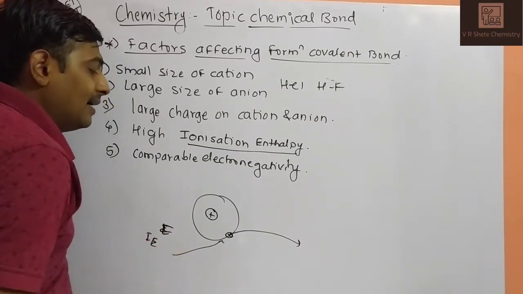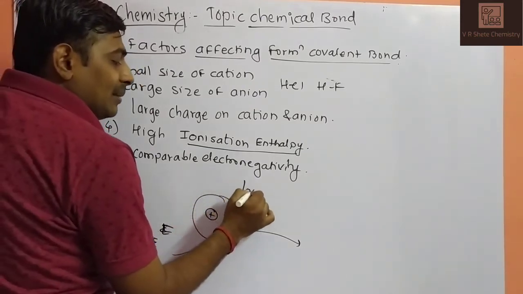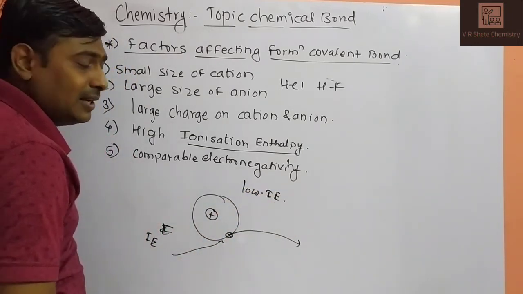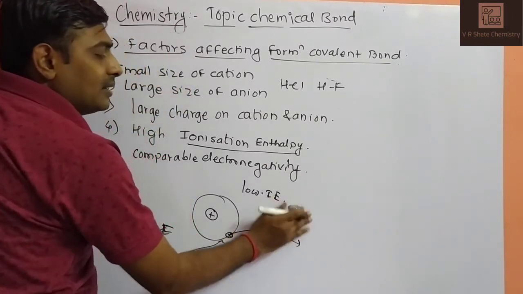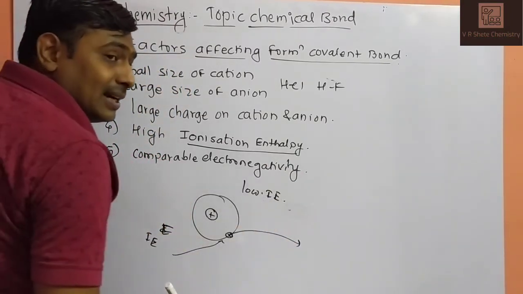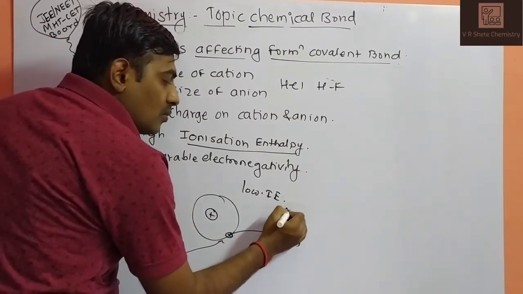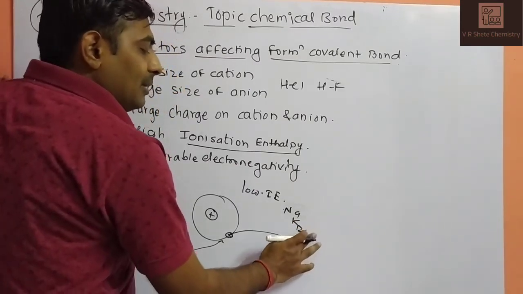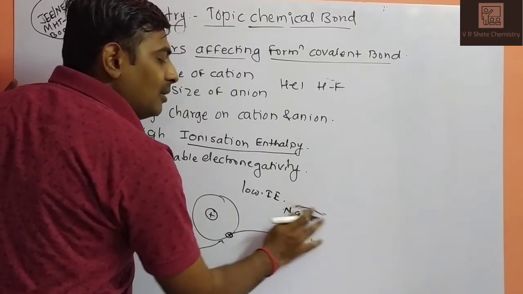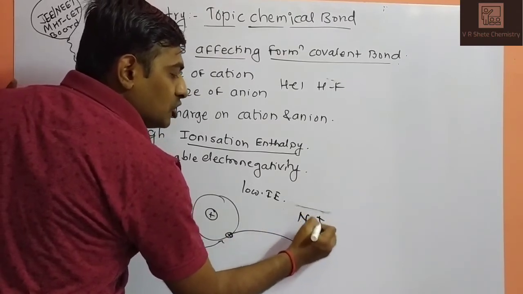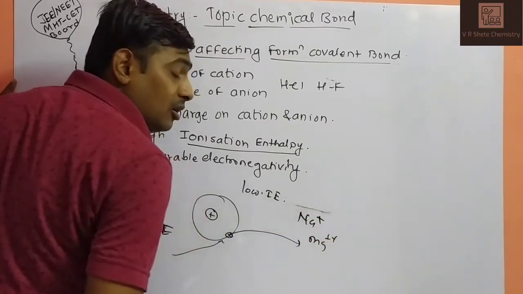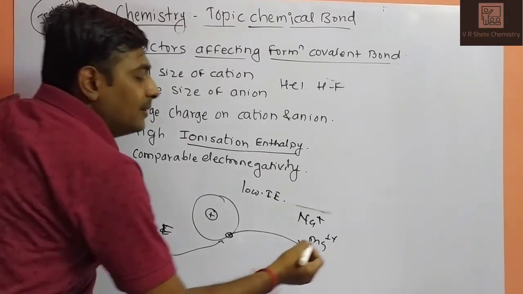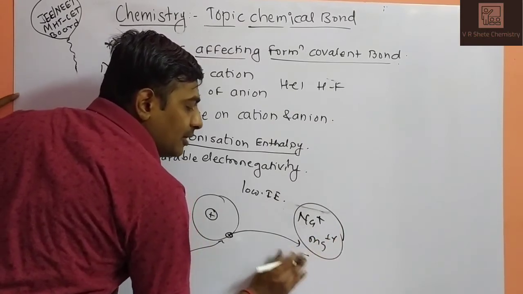And when low ionization enthalpy is there, electrons are easily removed. Sodium, scandium, titanium, magnesium have low ionization enthalpy. Sodium, potassium, rubidium, cesium have only one electron in the valence shell, so it can be easily removed, and by the loss of an electron it carries a positive charge. Magnesium carries 2 positive charge, aluminum carries 3 positive charge. When a positive charge is formed, it will form an ionic system.